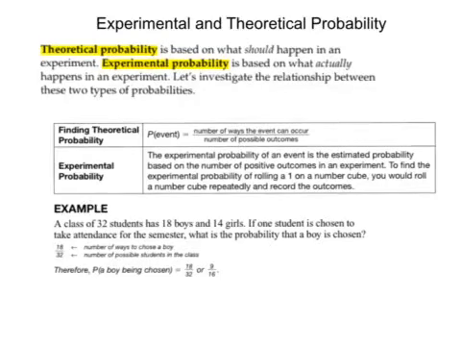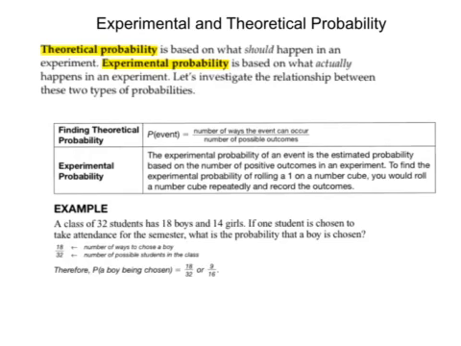Hi, so we're going to continue with probability and look at experimental probability and theoretical probability. So let's start with the definition of what these are. Theoretical probability is based on what should happen in an experiment.